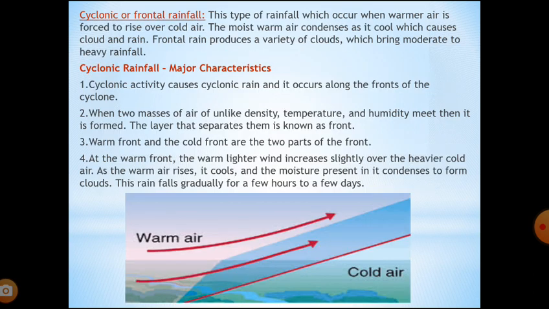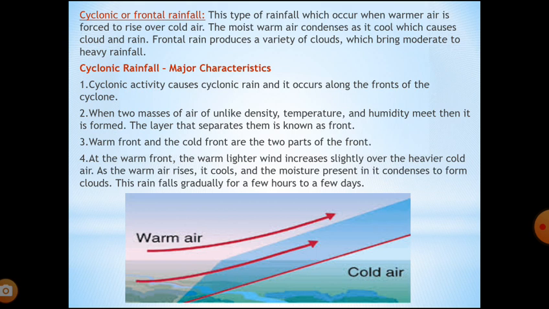And the third one is cyclonic or frontal rainfall. This is the type of rainfall which occurs when warmer air is forced to rise over cold air.